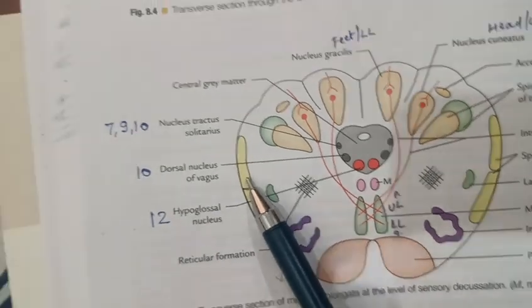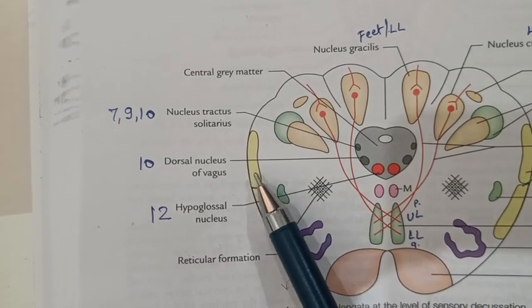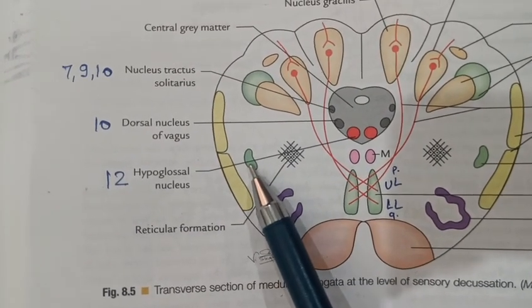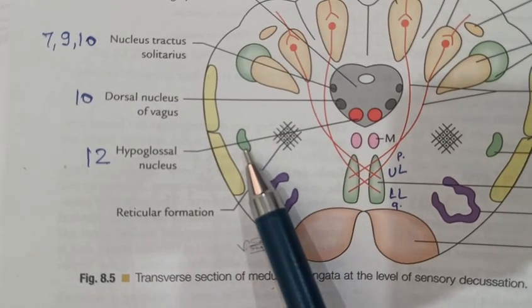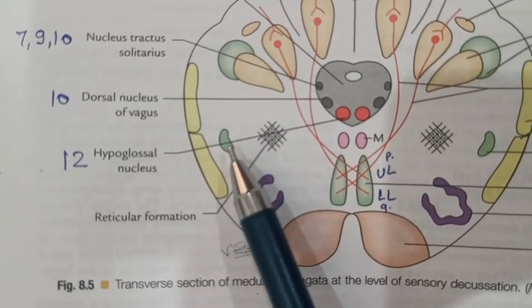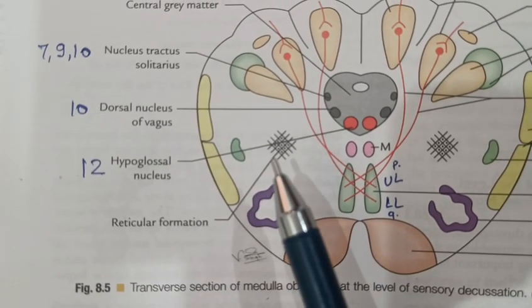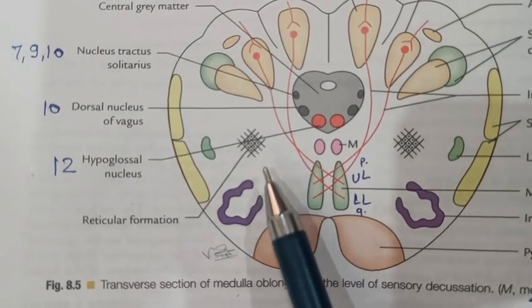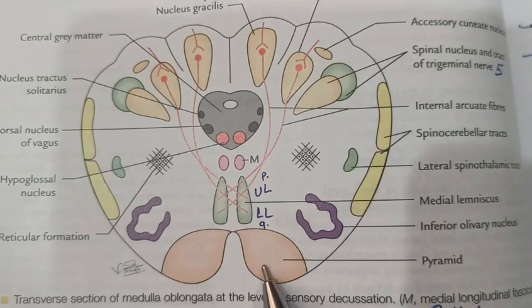Here is spinocerebellar tract, dorsal spinocerebellar tract, ventral spinocerebellar tract, and here is lateral spinothalamic tract. What do you mean by spinal lemniscus? Spinal lemniscus means anterior and lateral spinothalamic tract. Okay, this is reticular formation. Here is inferior olivary nucleus and this is pyramid.